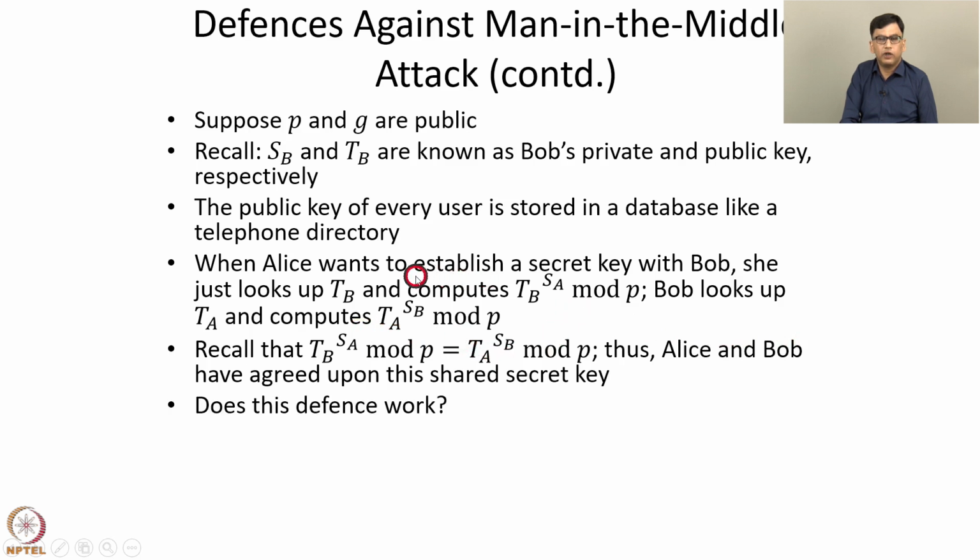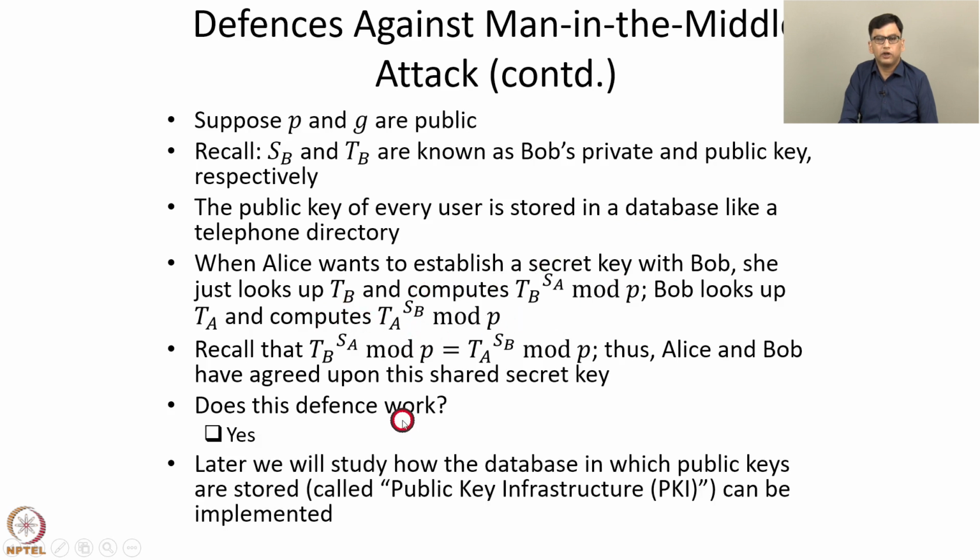So, does this defense work? It does work under the assumption that Alice can securely connect with the database and obtain Bob's public key, and similarly Bob can securely connect to the database and obtain Alice's public key. So under these conditions, this scheme works. This scheme works because Alice is able to securely get Bob's public key, and Bob is able to securely get Alice's public key, and once this has been done they agree upon a shared secret key, which is this.